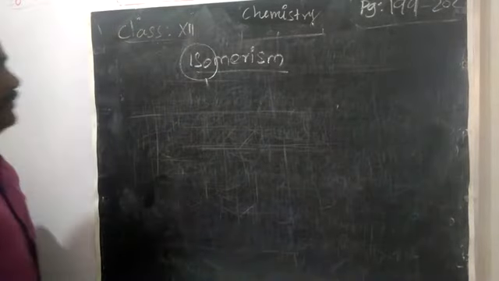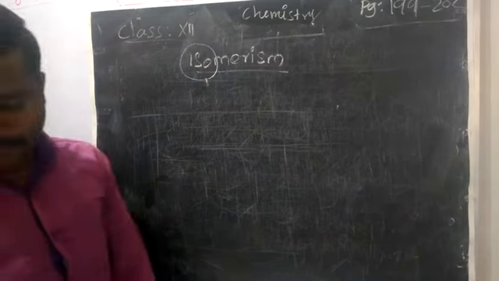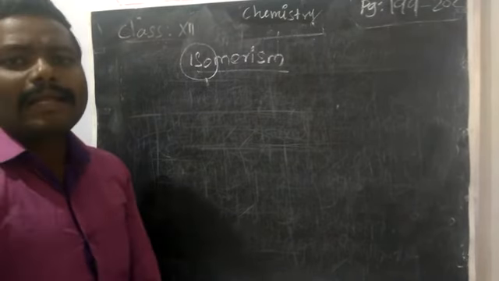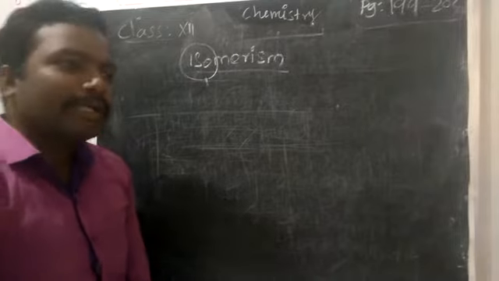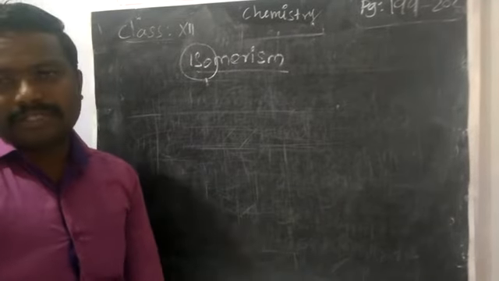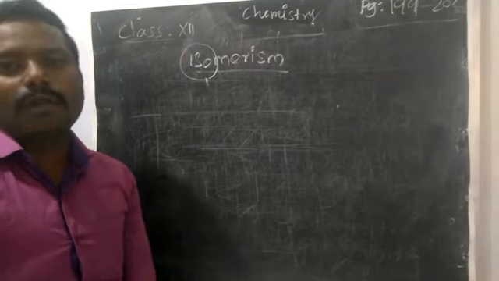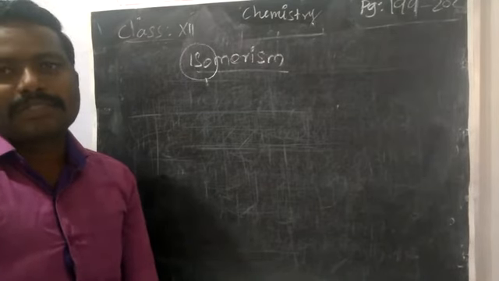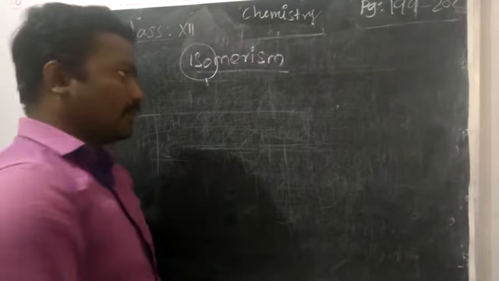Next we are going to learn about some preparations of nitro compounds. The first preparation: an alkyl halide reacts with potassium nitrite in the presence of an ethanolic solution. We can take ethanol as the solvent.